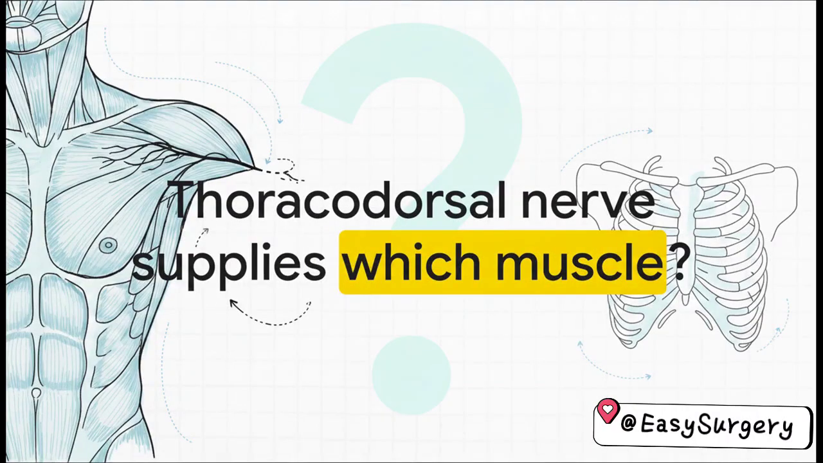Question 64 tests pure anatomical knowledge. Injury to the thoracodorsal nerve during a modified radical mastectomy weakens which specific muscle? Picture the surgical anatomy in your head. It's the latissimus dorsi. The thoracodorsal nerve supplies the latissimus dorsi.